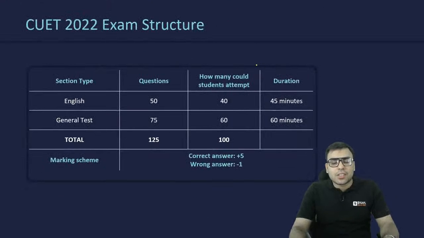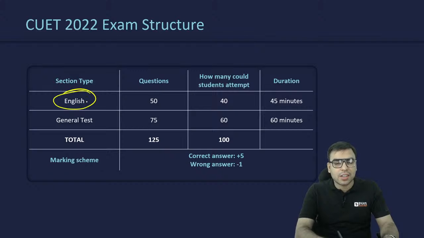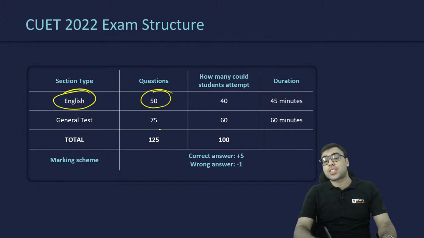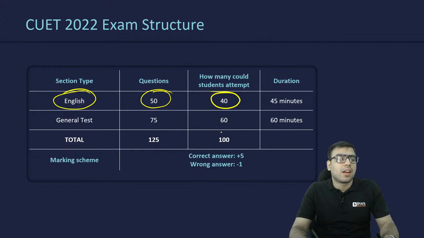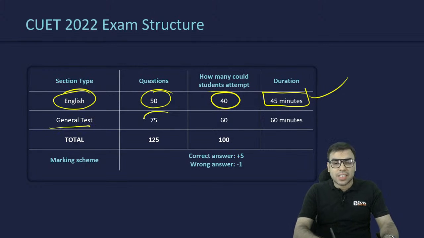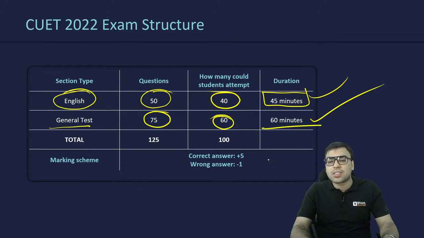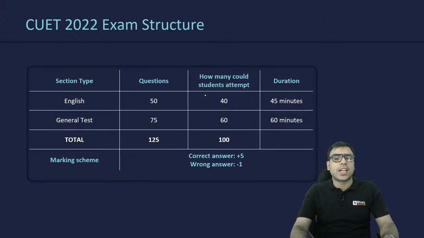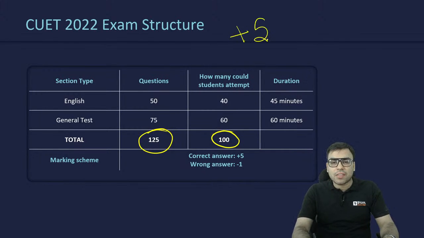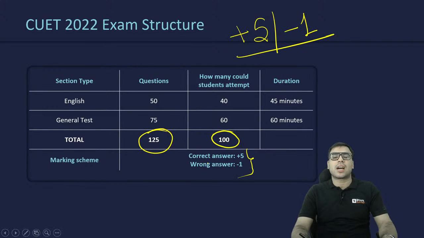Now, this is the exam structure. In English, there were 50 questions, and since there was an upper cap, you were supposed to attempt only 40 questions in 45 minutes. Similarly, in the general test, there were 75 questions, you were supposed to attempt only 60, and the duration was 1 hour. So in total, 125 questions were there, and you were supposed to attempt only 100. If you are right, you get +5. If you are wrong, you are penalized with -1.